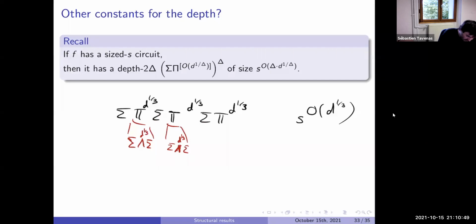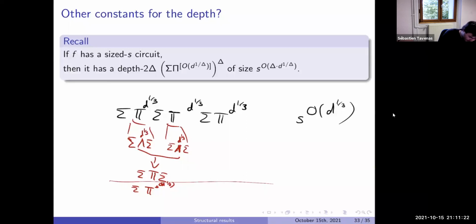Now you look at this exponent of sum exponent, and you do the Fisher trick. So it's still 2 to the 2 D to the 1/3. And what you get at the end is a sum of product, the one from Saxena, with large degree, S to the D to the 1/3.